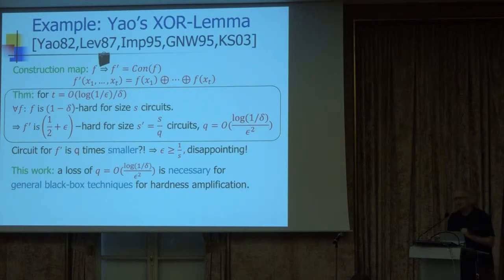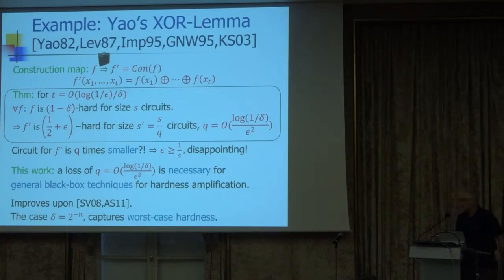So what do we do in this work? We show that a loss of this magnitude, a loss of q of log 1 over delta over epsilon squared, is indeed necessary for general black box techniques showing hardness amplification. And again, this improves upon previous work, the paper I told you about with Viola and another paper with Artemenko, in which we had partial results and we couldn't quite get the right thing.